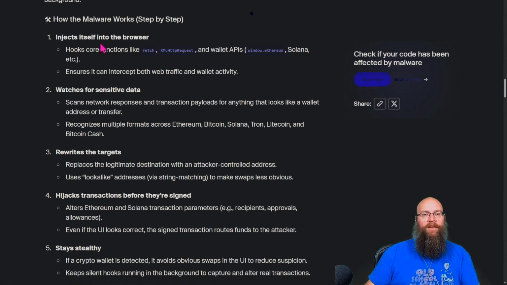So it injects itself into the browser and hooks a bunch of the core functions, or maybe even wallet APIs like window.ethereum. It ensures that it can intercept the traffic and wallet activity. It watches for sensitive data by scanning the network responses and transaction payloads for anything that looks like a wallet address or transfer. Now, it's actually not checking necessarily the network responses, because that makes it sound like it's sniffing the network. What it's doing is just watching the traffic and the requests, the types. It recognizes multiple formats across Ethereum, Bitcoin, Solana, Tron, Litecoin, and Bitcoin Cash.